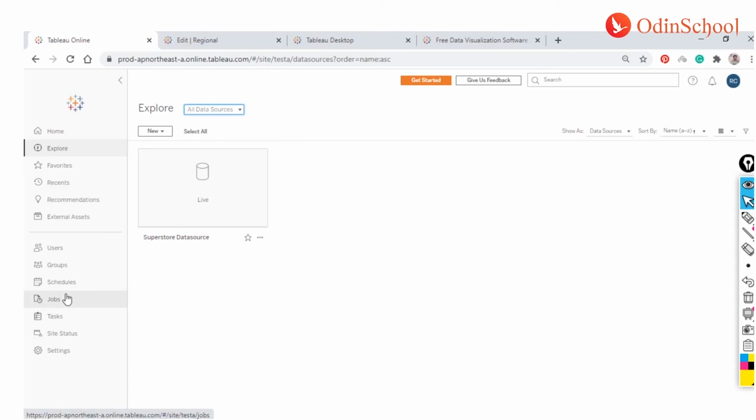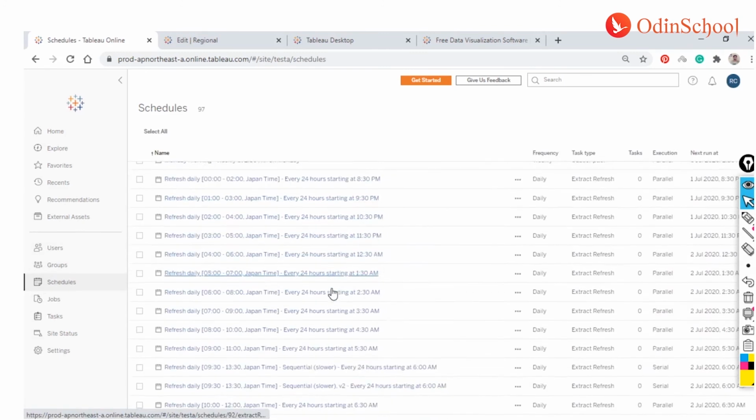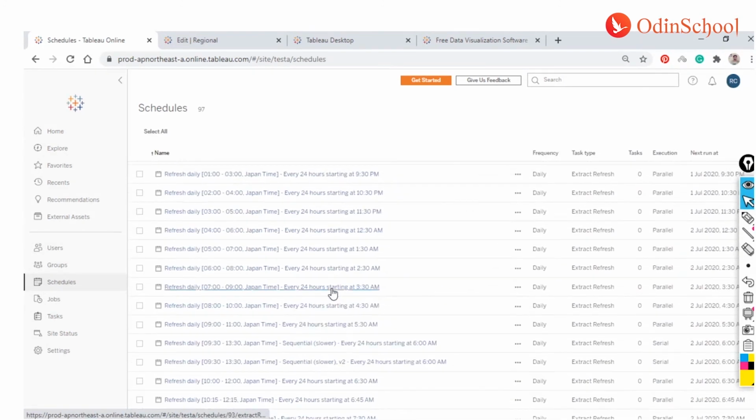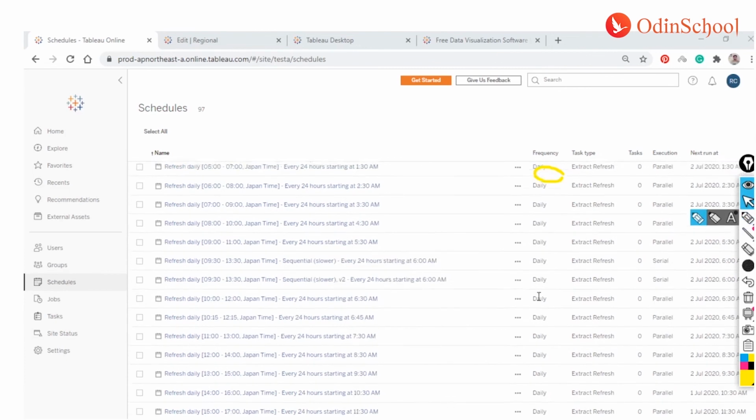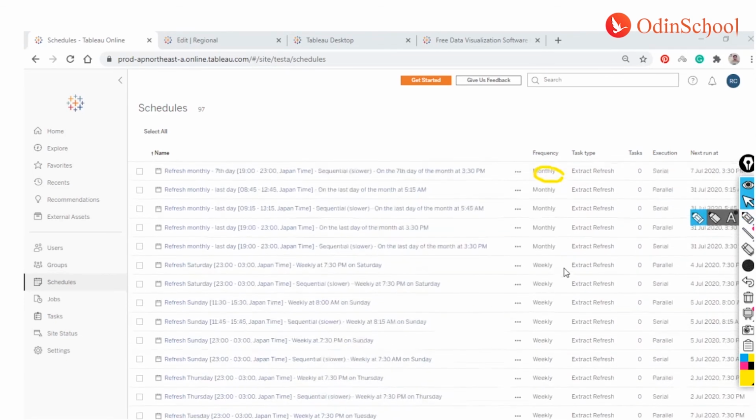Now you can also see on the server, if you are an admin, what are the schedules which are running. So these are the different schedules that you have on your server, which you can enable for your data refresh, as I was mentioning earlier. In case you're not keeping a live connection and you want to refresh it at a frequent level, you can have those refreshes either at a daily level, or at a weekly level or a monthly level.